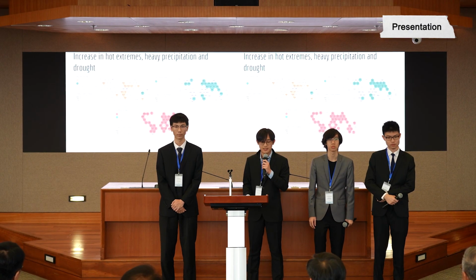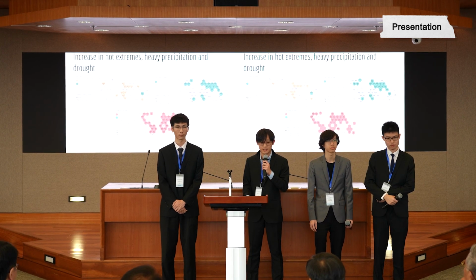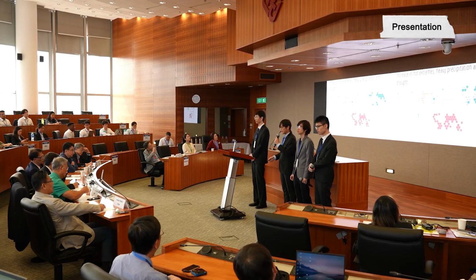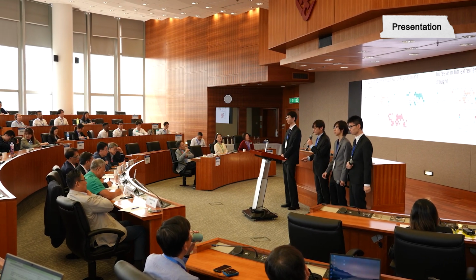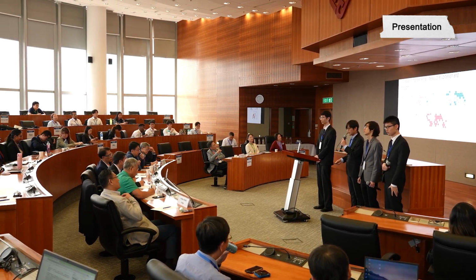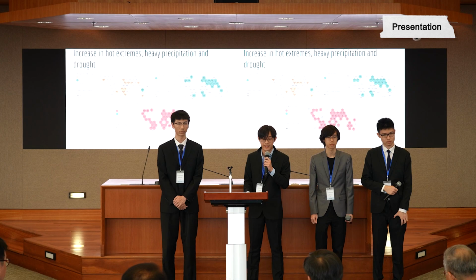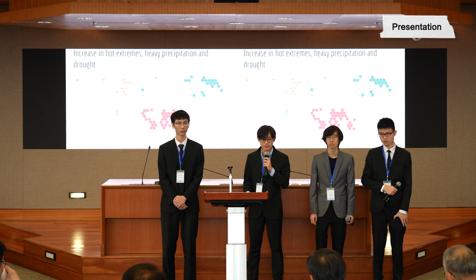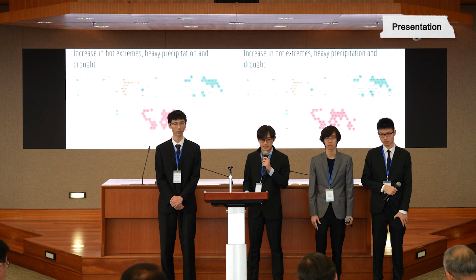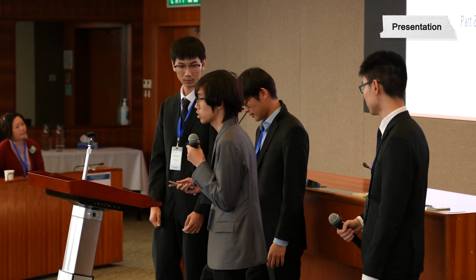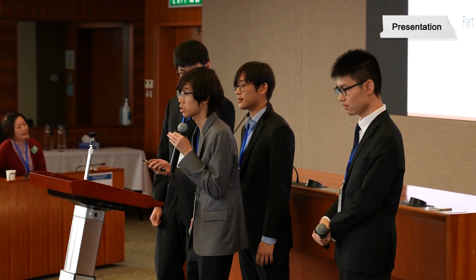There are also increases in hot extremes, heavy precipitation, and droughts. For example, there have been increasing heavy precipitation and hot extreme events globally and increasing droughts in certain areas or regions. So let's move on to the next section, which is about the current existing technology.